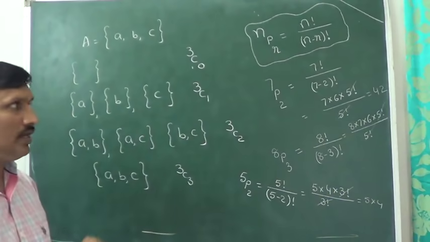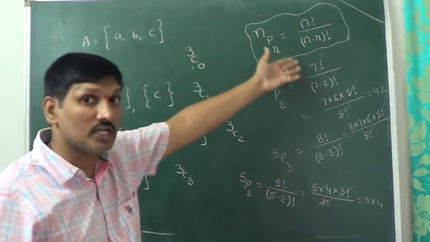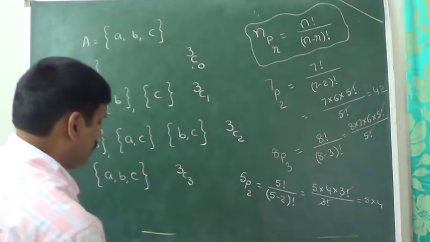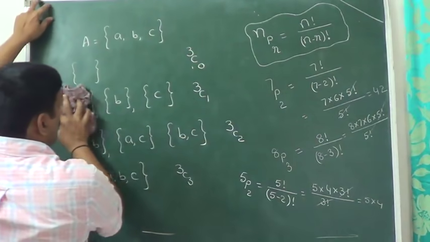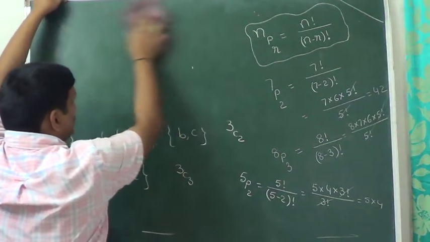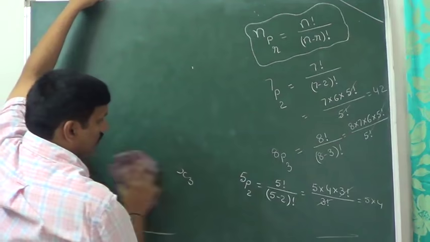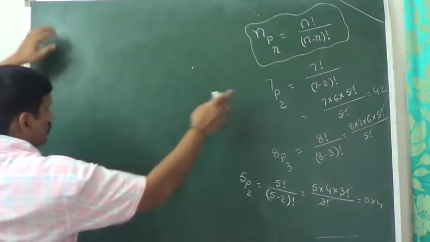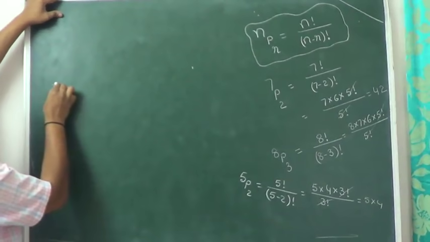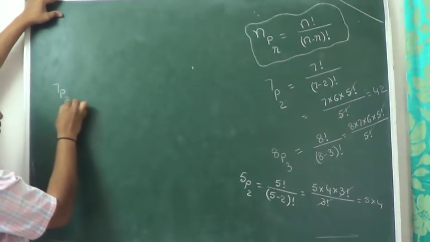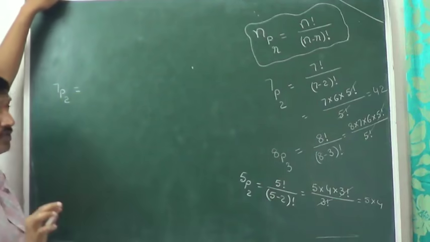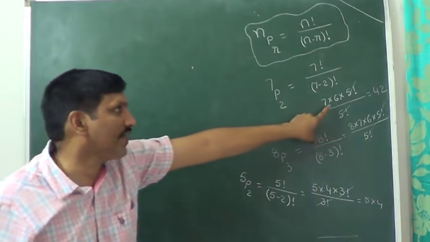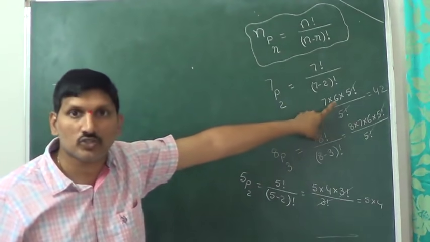This is the way. The formula is that one. That is the way to apply it. But without that formula, we can also find it directly. Suppose you see this particular example. You want to find out 7P2. 7P2 means directly we can write the answer as 7 into 6.